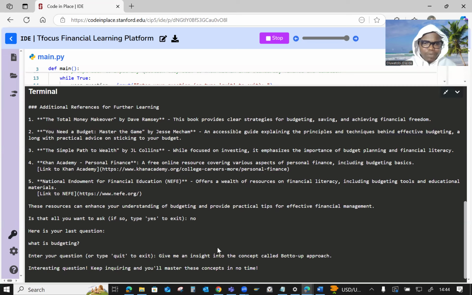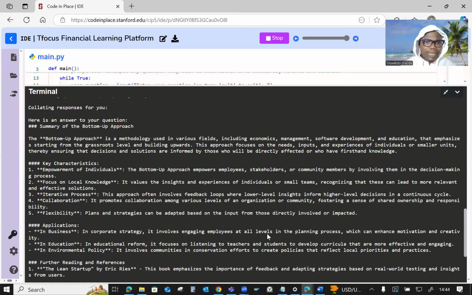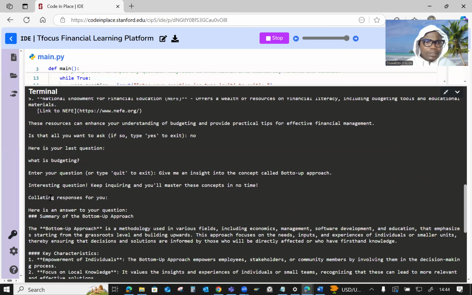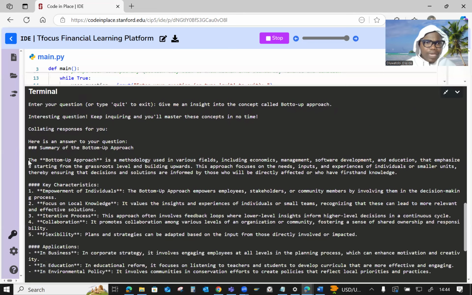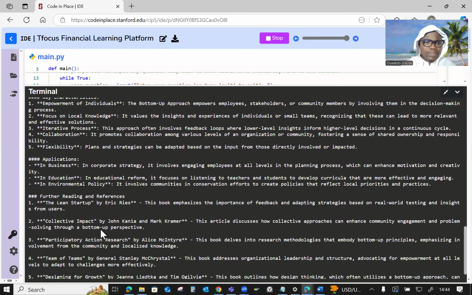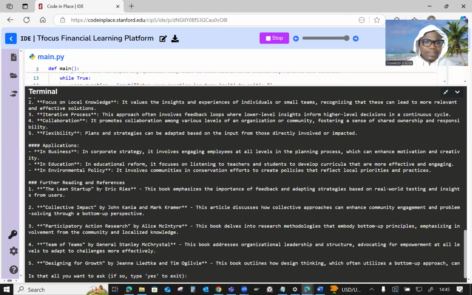So, interesting question, keep inquiring, you master this concept in no time. Of course, there are different random feedbacks you can get for that line. So I'm waiting for my question and then my answer is out. Okay, here is an answer to your question, summary of bottom-up approach. You can see the bottom-up approach is a methodology used in fields including economics, and it gives us key characteristics: empowerment of individuals, focus on local knowledge, interactive process, collaboration, and the likes, applications in business, a quick summary.